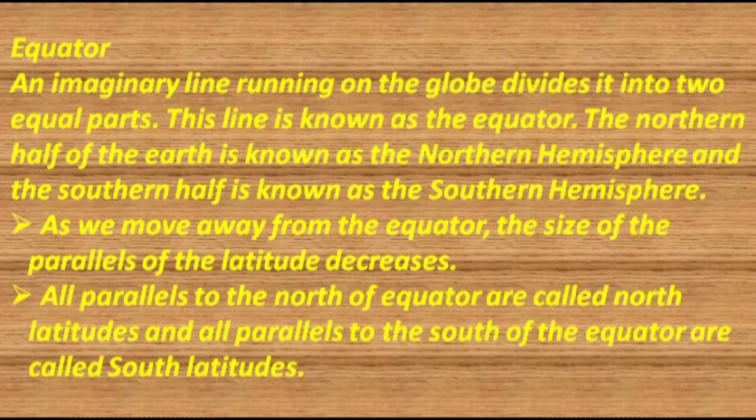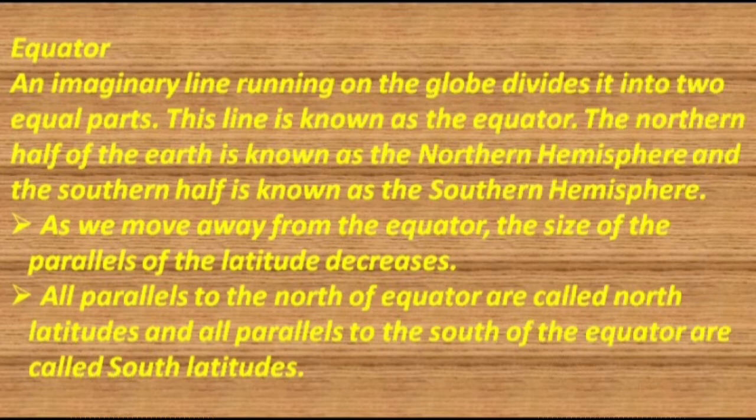Before studying our latitudes, we will study the equator, an imaginary line running on the globe that divides it into 2 equal parts. This line is known as the equator. The northern half of the earth is known as the northern hemisphere, and the southern half is known as the southern hemisphere. We will also see this on the globe.